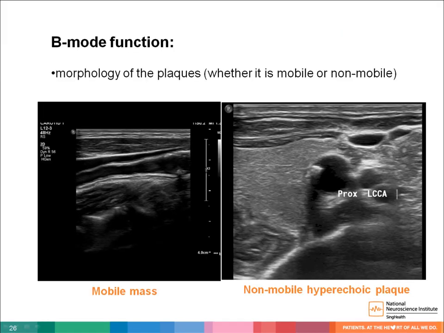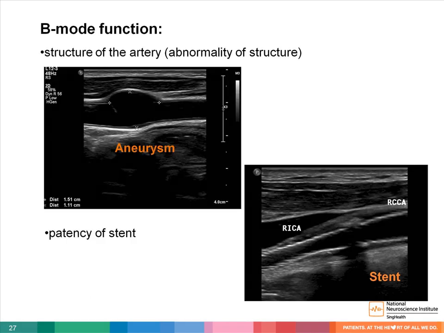B-mode function also provides us with information on the type of plaques that are visualized, such as whether they are hypoechoic and mobile as in the first image, or non-mobile and calcified in the second image. We are also able to visualize structural abnormalities such as aneurysm and patency of stent post-surgery.